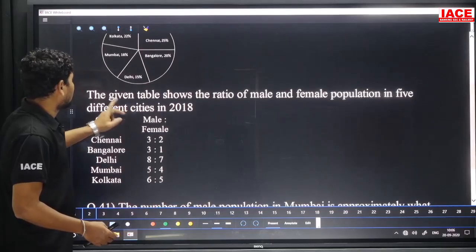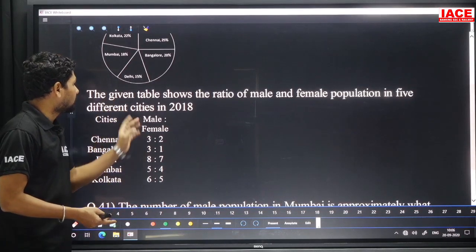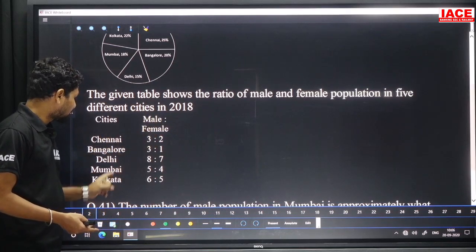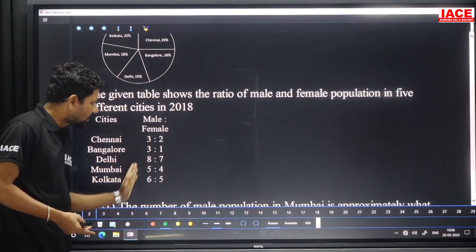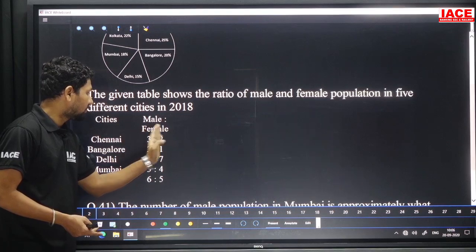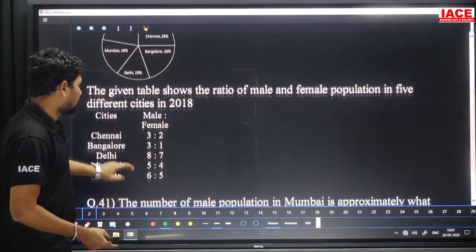as per the questions. And coming to the population, they have also given a male and female ratio. This total data belongs to 2018, and it is given for 5 cities. The first portion belongs to male, the second portion belongs to female. In Chennai it is 3:2, males are 3 parts and females are 2 parts. As it is, we should calculate for the remaining cities also. And directly we will move to the questions.